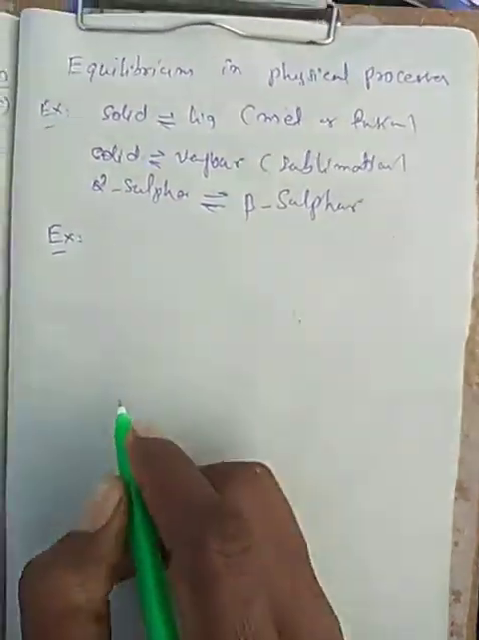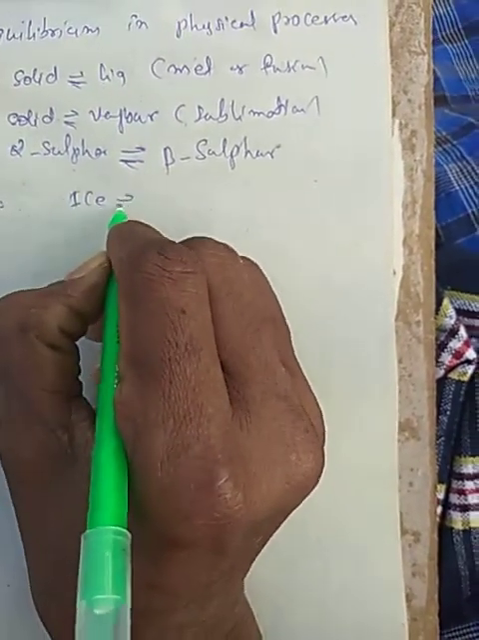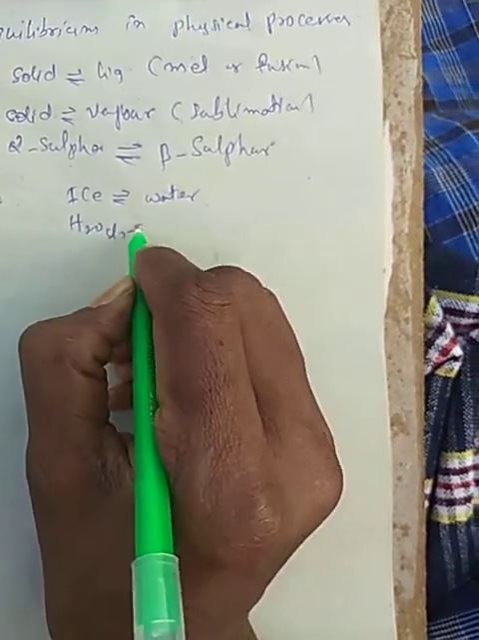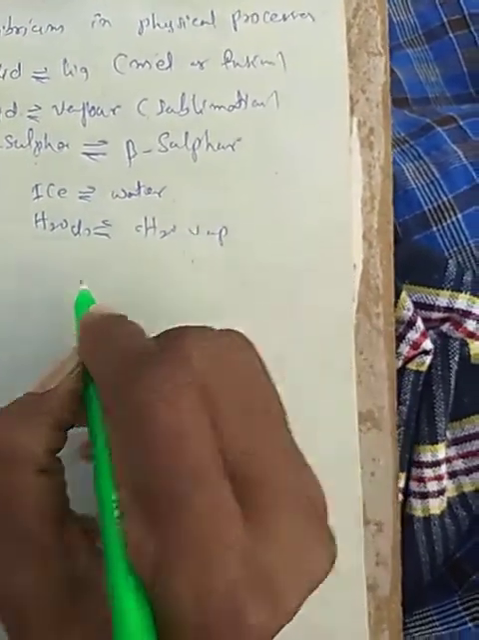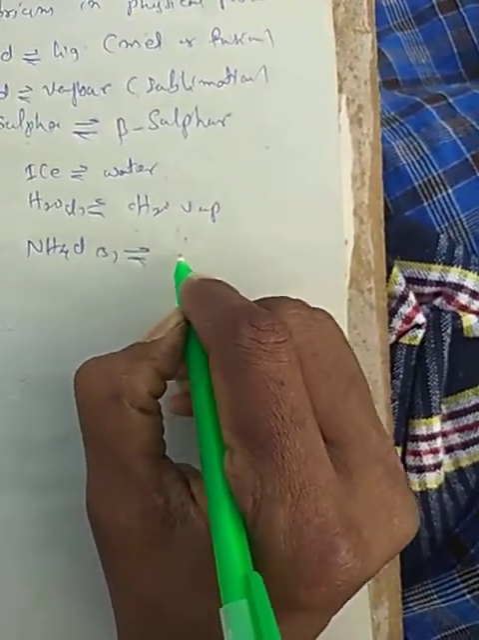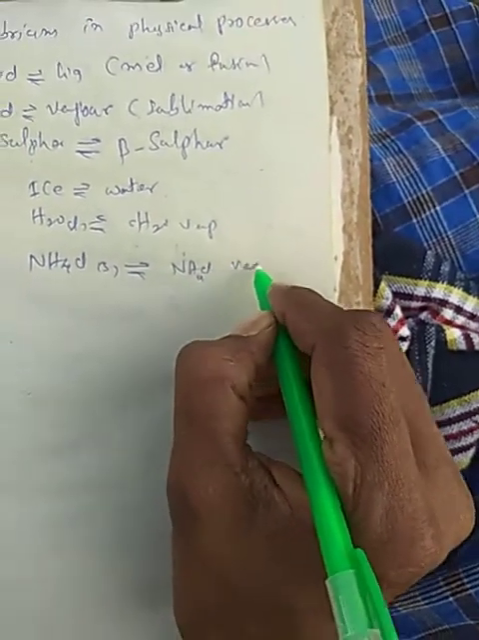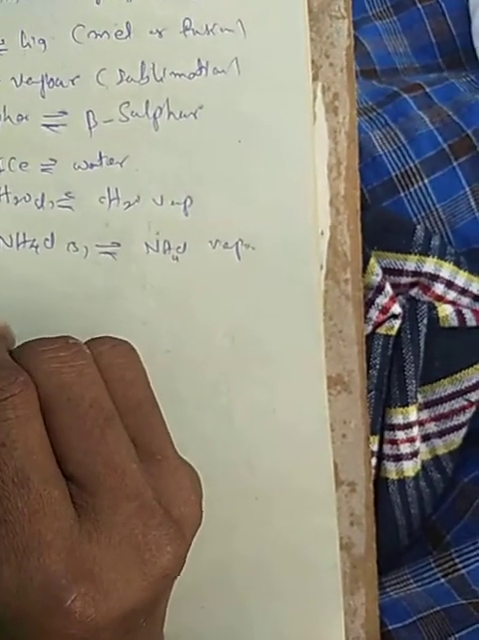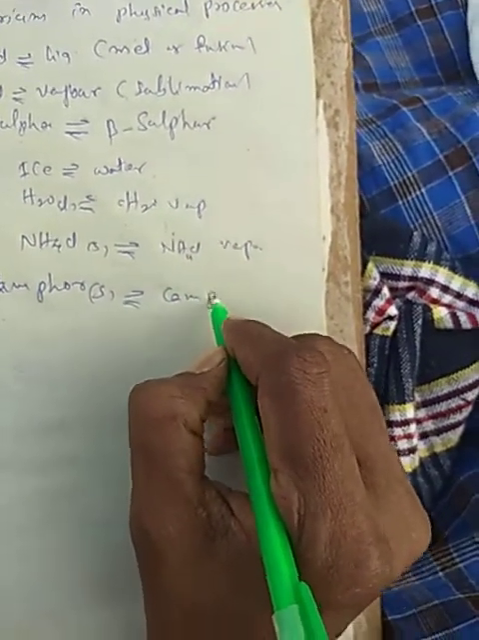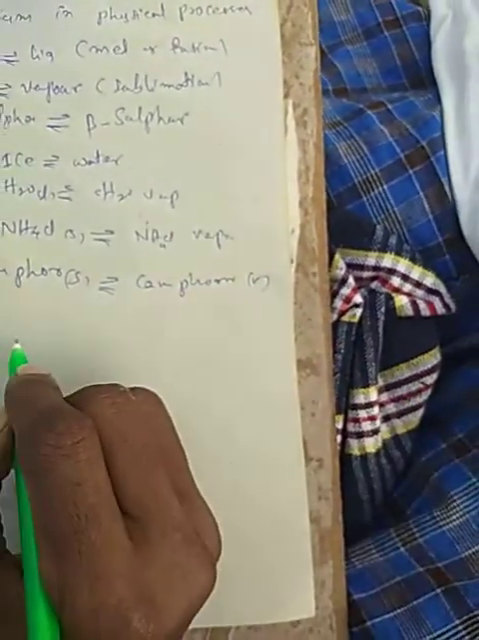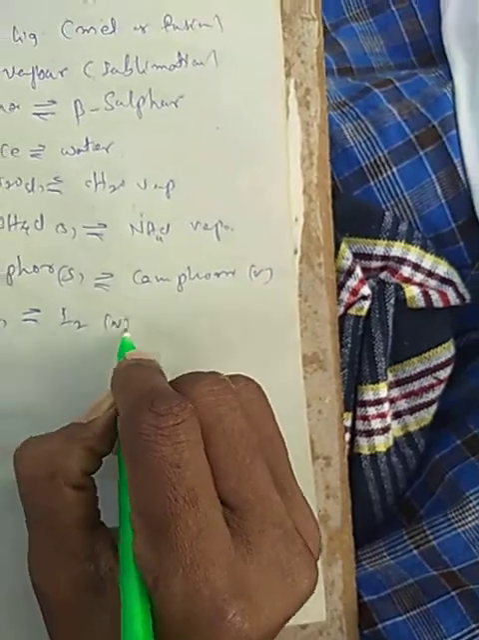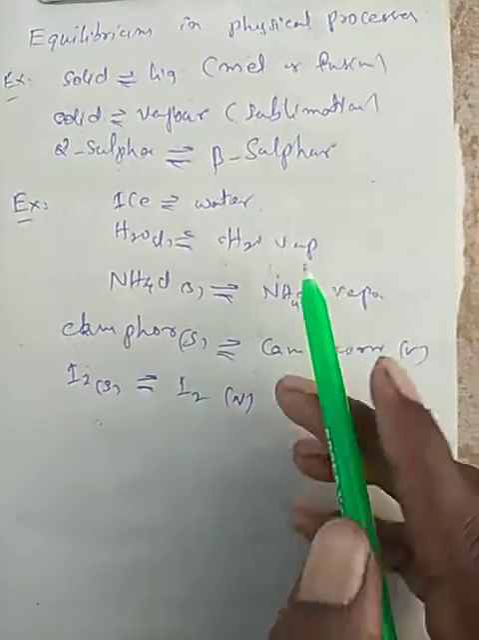Now examples of physical equilibrium: ice changes into water, and liquid water changes into water vapor, and NH4Cl solid changes to NH4Cl vapor, and camphor solid to camphor vapor, and I2 solid to I2 vapor. These are examples of physical equilibrium.